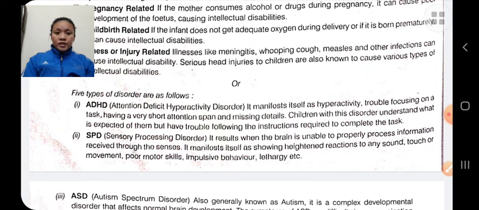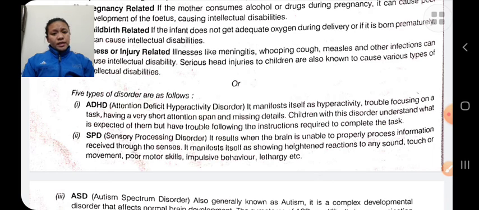It is mainly of three types. Inattention means not being able to pay attention. Hyperactivity means the person seems to move about constantly. Impulsivity means he makes hasty actions without thinking.